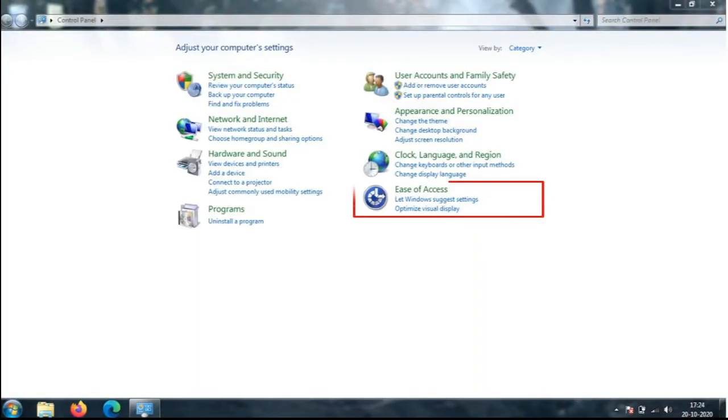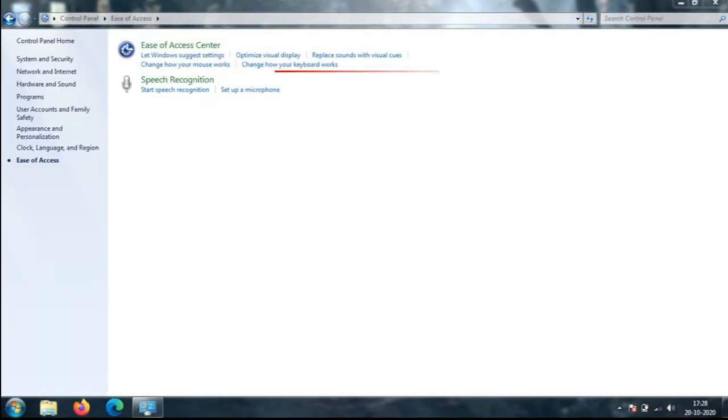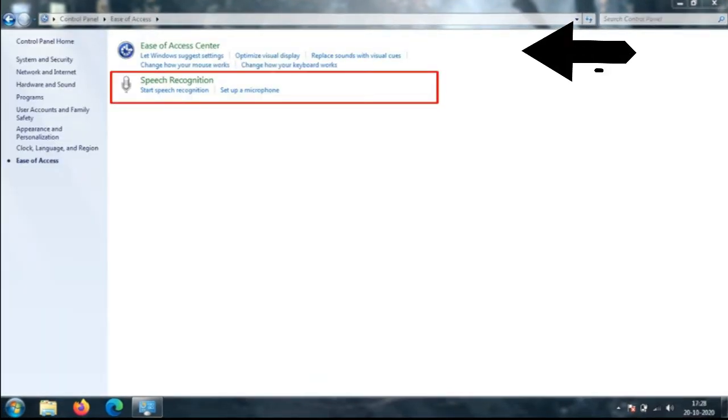Ease of access. This category has many tools that make your computer easier to use. Like you can enhance the visual display, change the way the keyboard and mouse operate. There is also speech recognition feature which helps in unlocking the windows.